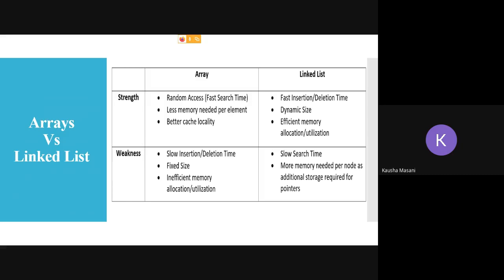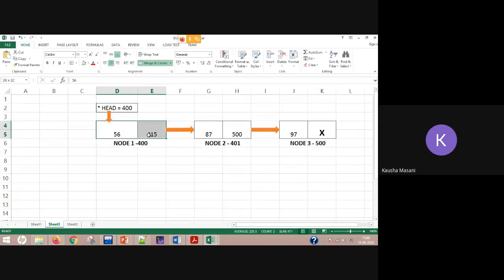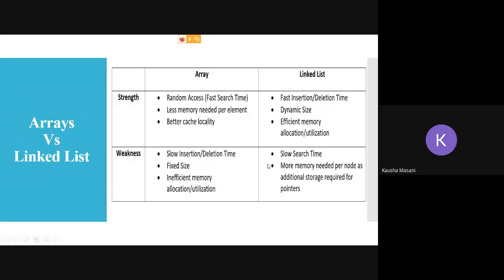Second weakness, or you can say drawback, is that the memory needed per node is more. Why? Because we have to store the pointers also. The pointer is going to occupy additional memory despite the data. Why? Because the node has two parts, data part and pointer part. So that's why it gets a bit heavy in terms of memory. More memory is needed per node as additional storage is required for the pointers.